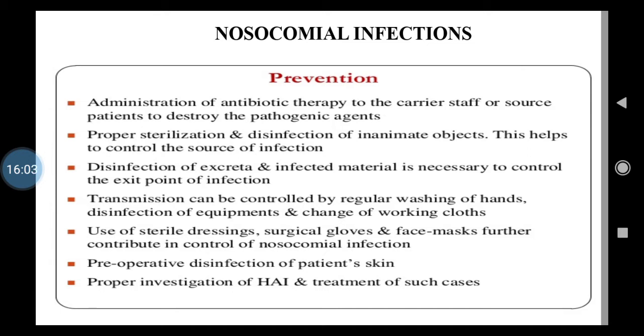Cross infection means when infection is from one person to another person, that is called cross infection, isn't it? From one person to another. And auto infection means when infection is from one tissue to another tissue in same patient, in same person. That is called auto infection, isn't it?